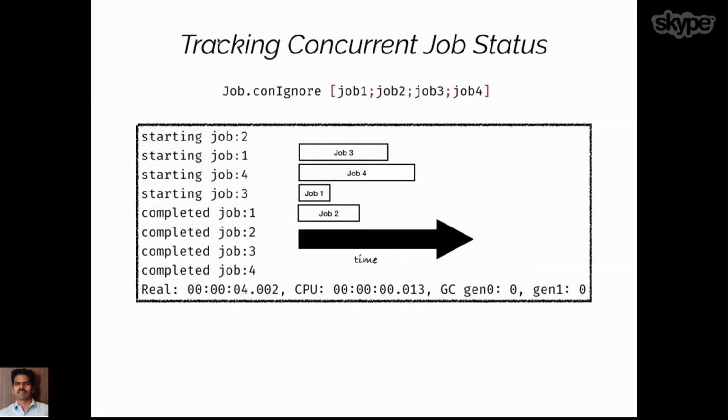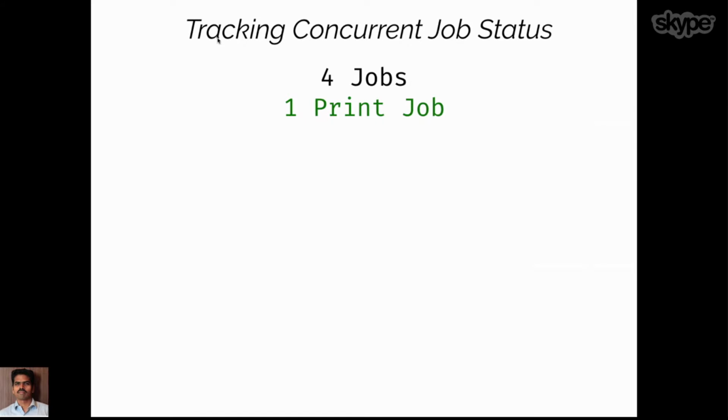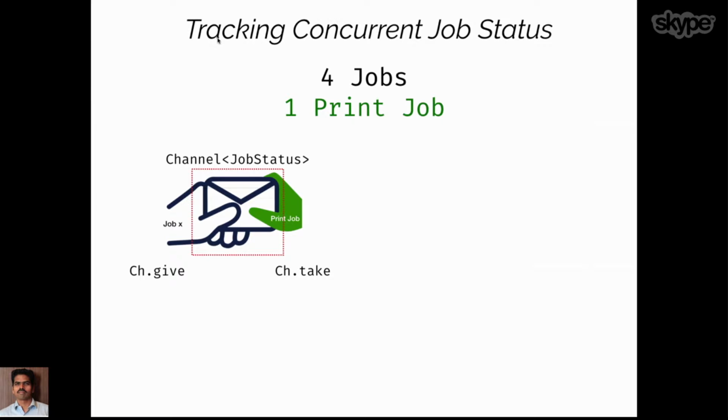In order to do this, what we need is 4 jobs simulating the work, and one print job which sits on the other end, receives the status of the jobs and prints it. This is how it works. There is something called a channel, which is generic and can take any data.